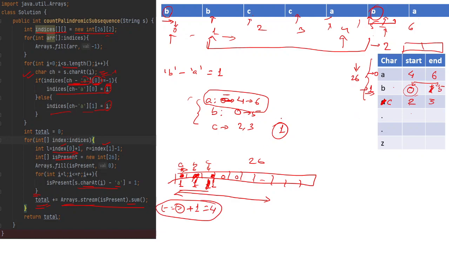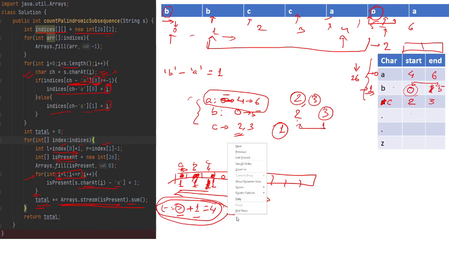Now if you see for C, it will start from 2, so we'll do 2 and 3. This is the range. So we'll do left plus 1, so it will be 3, and we'll do right minus 1, so it will be 2. So if you see, this particular condition doesn't satisfy, so it will not go inside the for loop, and everything in the is-present array will be 0. So the total count will be 0. So we will get no result for this C. Okay, so we have 3 plus 1, 4. This is the total number of substrings of length 3 that are palindromes. So this way we can get this answer.